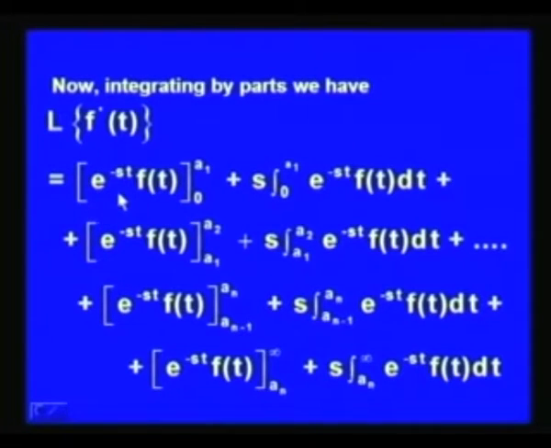Then the first integral on the right gives e to the power minus s t f t from 0 to a 1 plus s times integral 0 to a 1 e to the power minus s t f t dt, plus the second integral on the right gives e to the power minus s t f t from a 1 to a 2 plus s times a 1 to a 2 e to the power minus s t f t dt, and so on. The nth integral gives e to the power minus s t f t from n minus 1 to n plus s times integral over n minus 1 to n e to the power minus s t f t dt, and the last integral gives, on integration by parts, e to the power minus s t f t from n to infinity, plus s times integral over n to infinity e to the power minus s t f t dt.